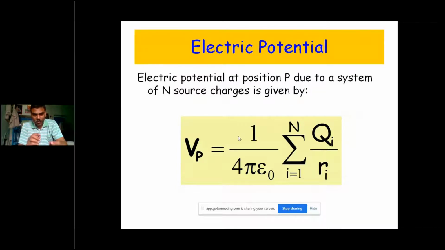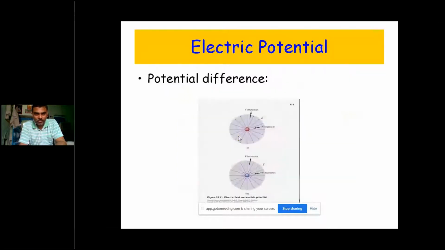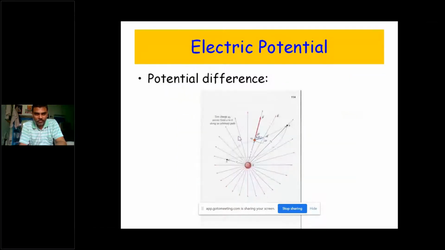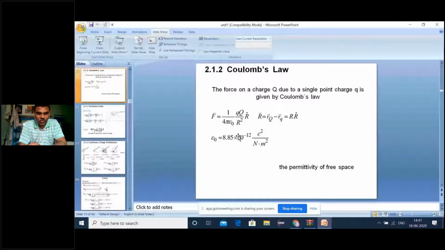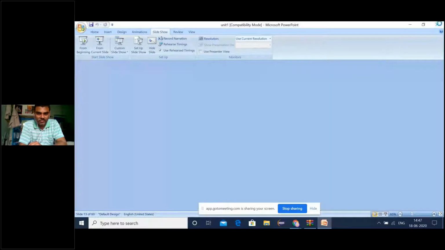Remember that case: potential is proportional to 1 by R, whereas force is proportional to 1 by R square. And these are the different scenarios of the electric potential we know. Now come to the magnetostatic fields.